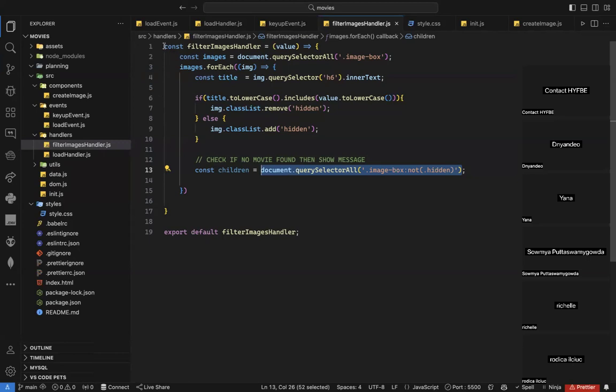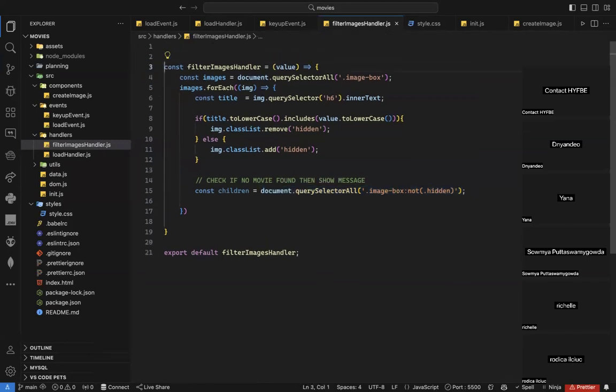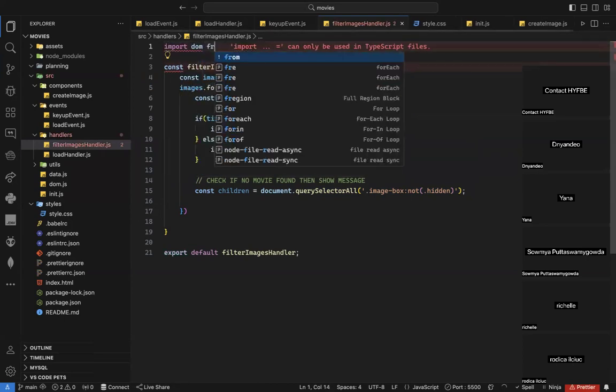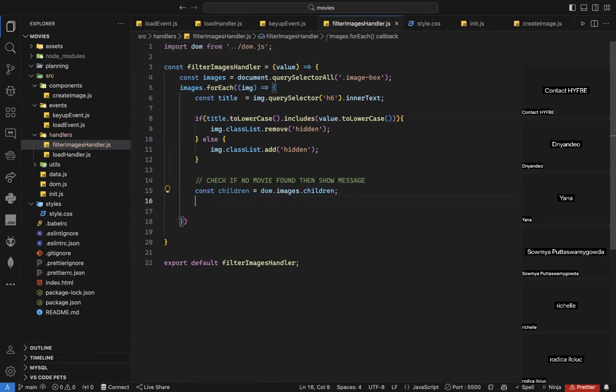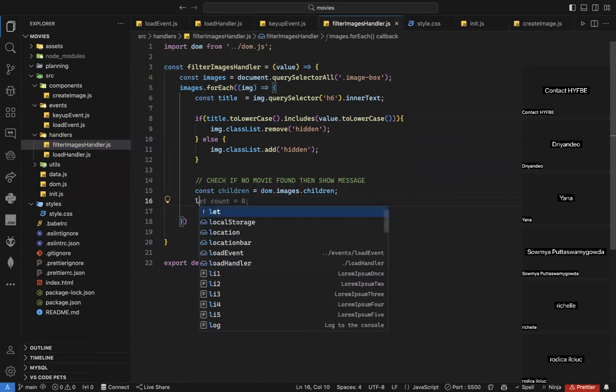It's inside the DOM, right? Yes, no? So I can just now import my DOM from DOM like that. And now here, instead of doing this one here, I don't want to use this one. I can just say DOM.image.children. Now, if I log it, notice, if I log it,